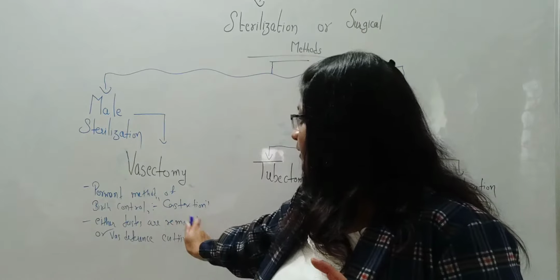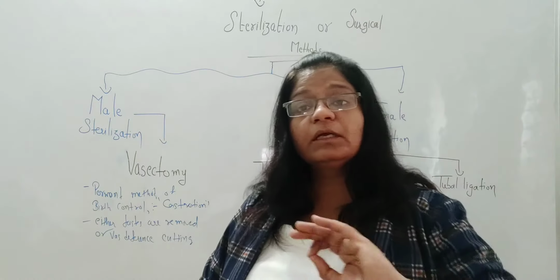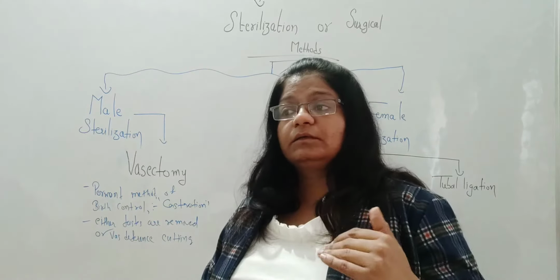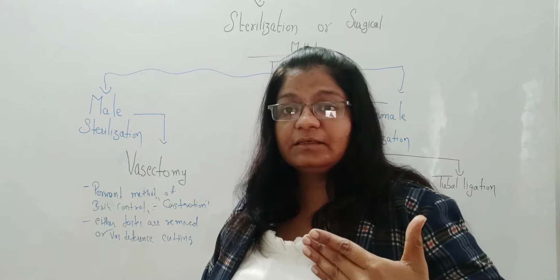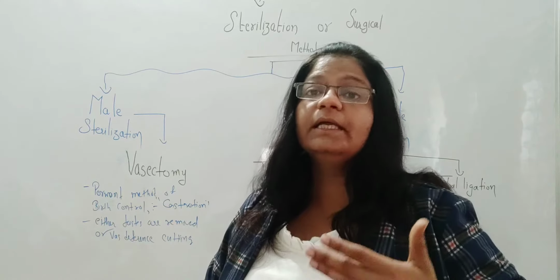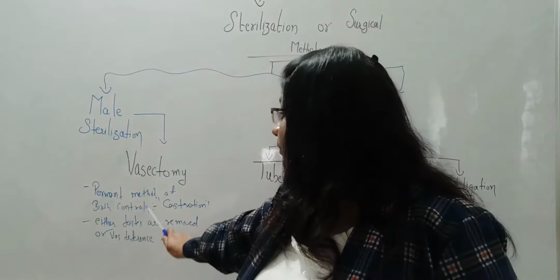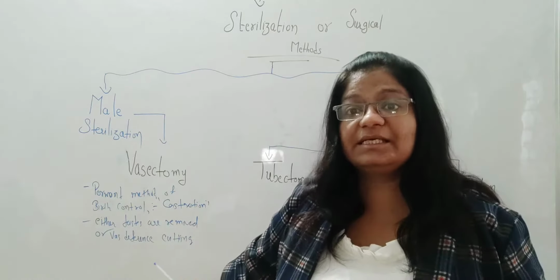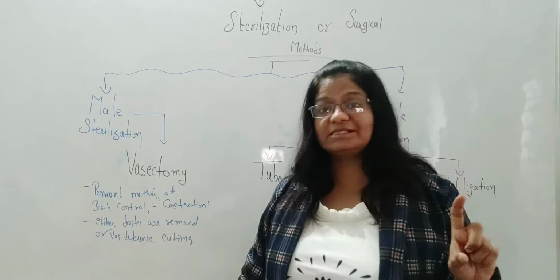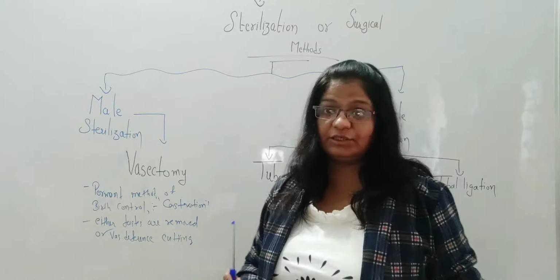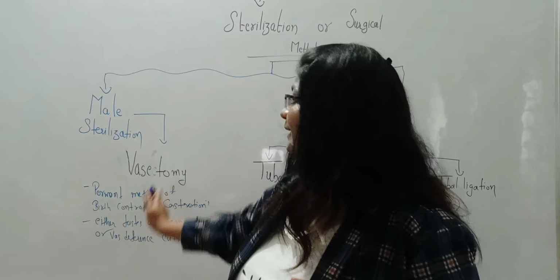In vasectomy, they cut the vas deferens, so it will block the gametes from traveling, or there is permanent removal of testicles from the male reproductive system, which is called castration. So this is called male sterilization.